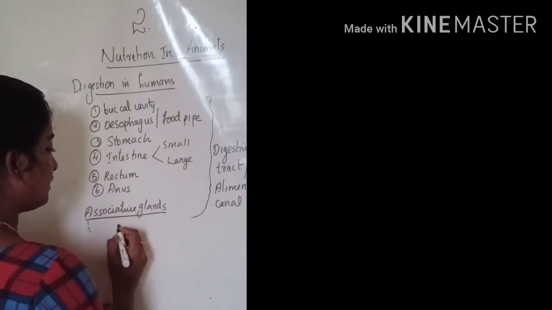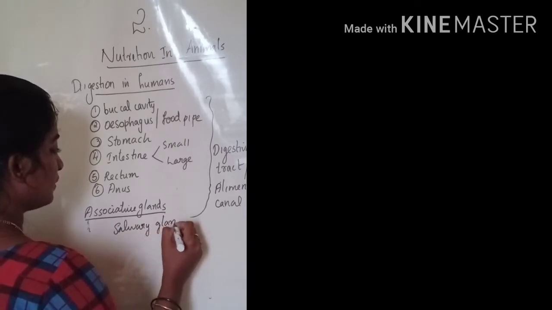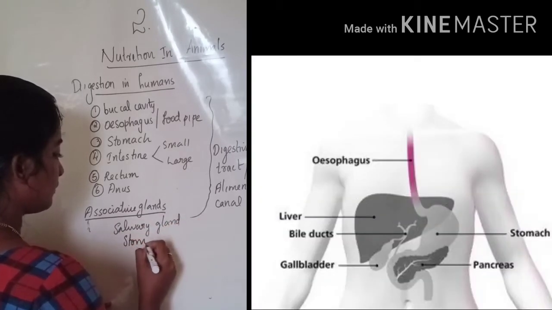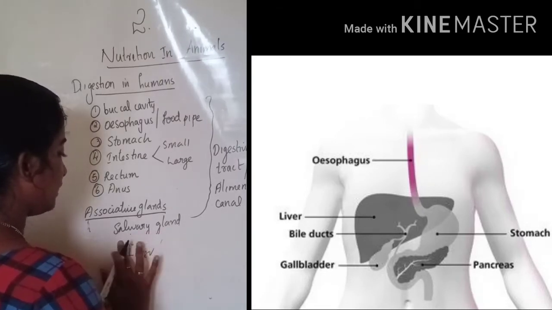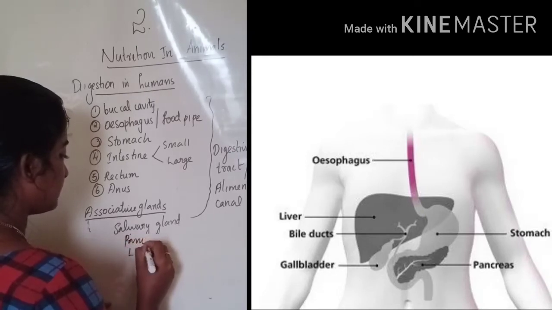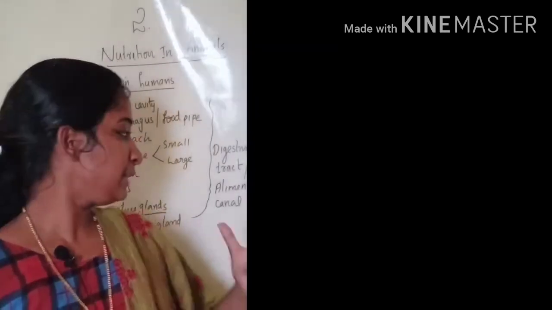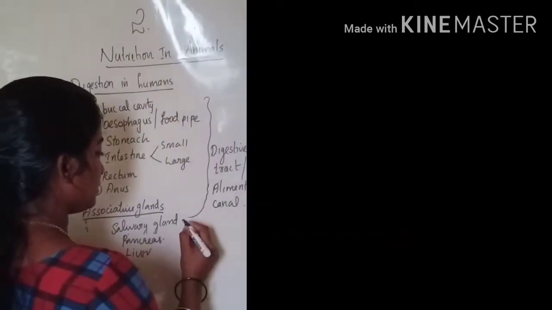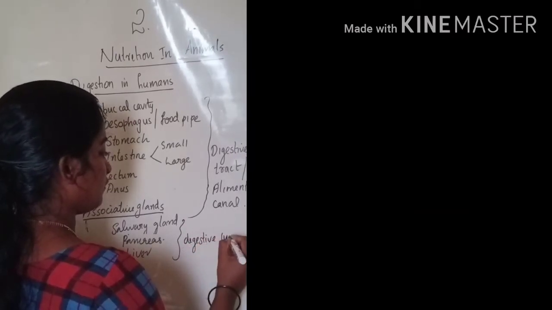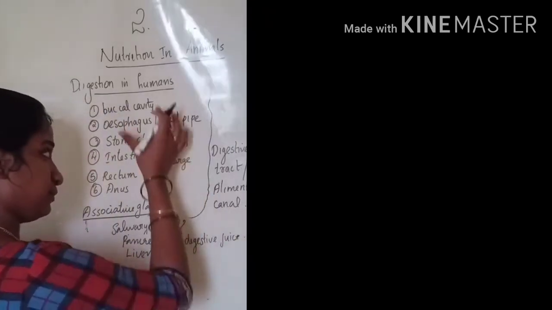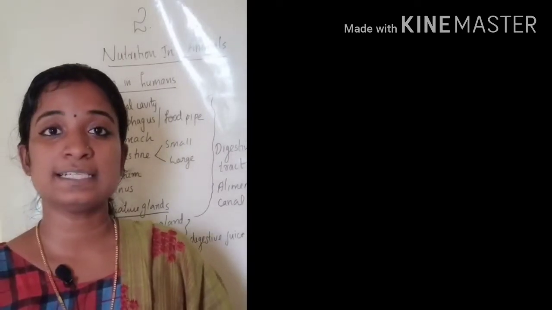These associative glands are the salivary glands, then the liver and pancreas. These are the associative glands. They produce digestive juice, which helps the digestive tract to digest the food particles faster.